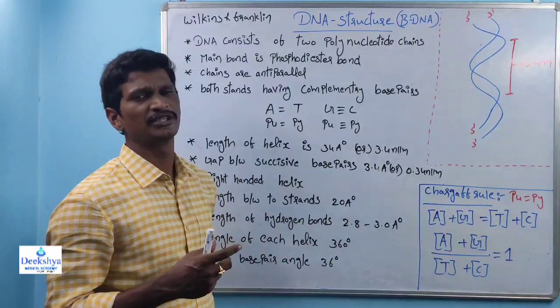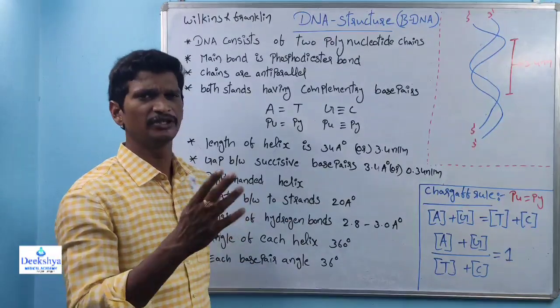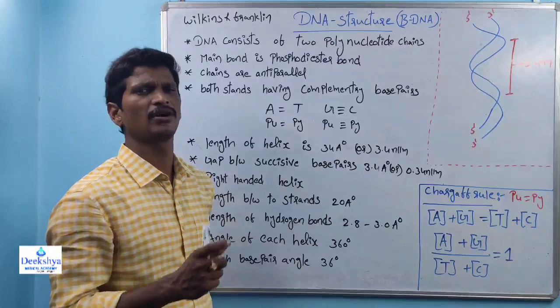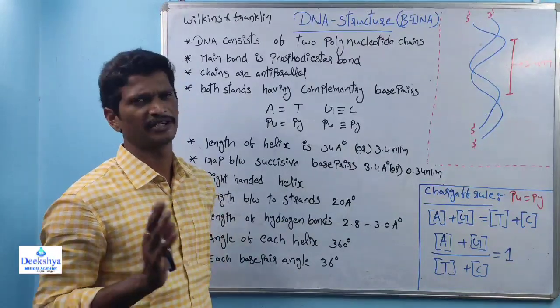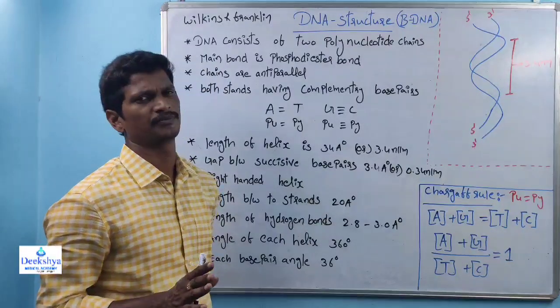And next, based on the diameter. Between the two strands, whatever distance is present, that is the diameter. So based on all these parameters, DNA is classified into different types. So what I'm telling here is that we have different types of DNA.